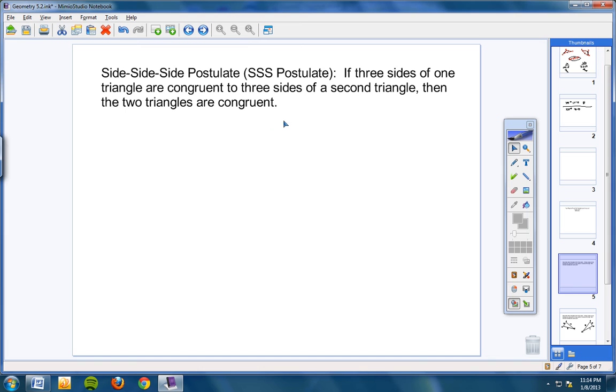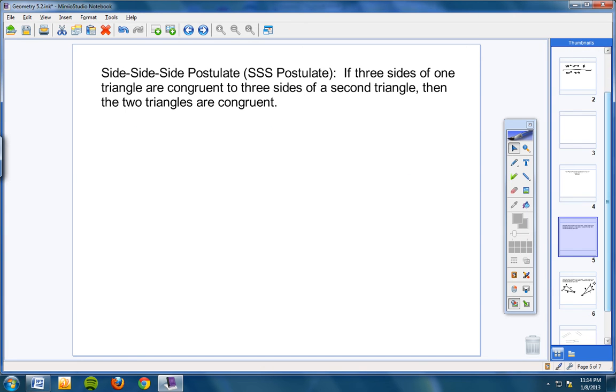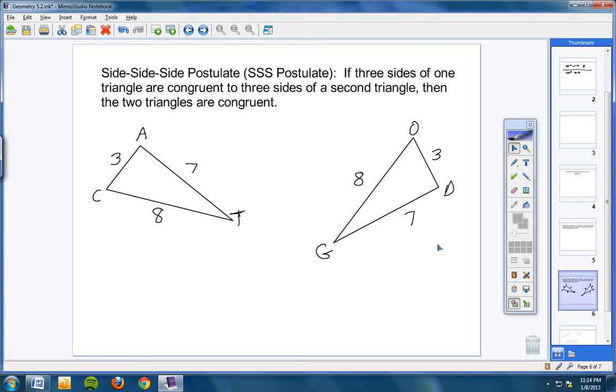Now, let's take a look at this with a picture here. There's the words for that. Let me give you a visual of this. So keep copying down that postulate, and when you're finished, I want you to write down these triangles in your notes, okay? We're going to call this triangle CAT and triangle DOG, okay? Now, if you'll notice, as you're finishing copying this postulate and copying these triangles down, again, if I go too fast, just tell the teacher to pause the video.